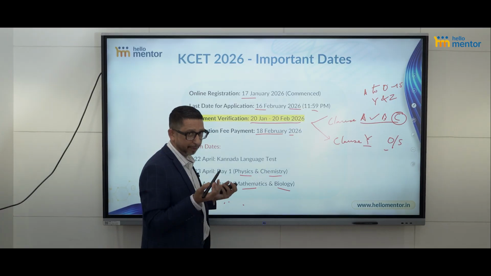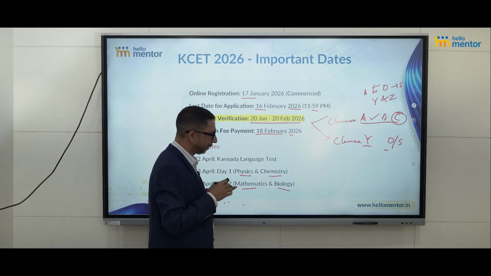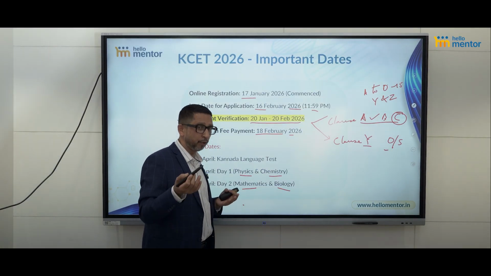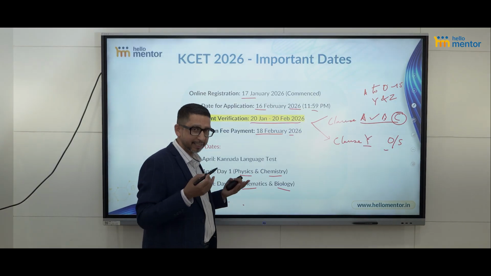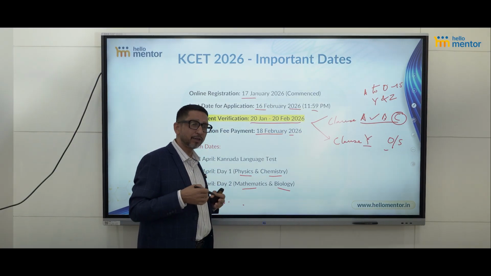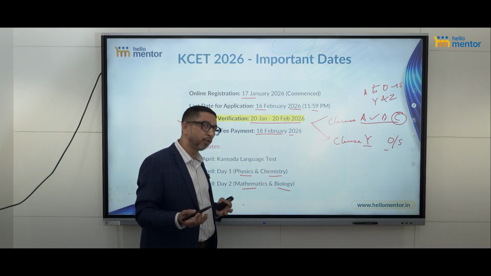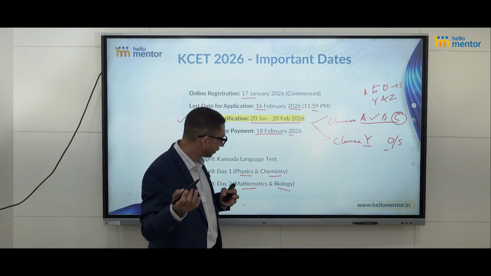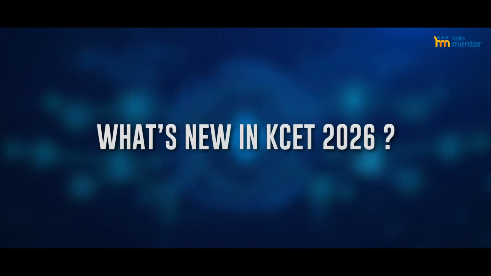It's only for the application. Because the CET form is the application form for the people who want to participate in Karnataka CET counseling by KEA. It is also an exam form for the people who want to write the CET examination. So it is both. Now let's go to the next point.